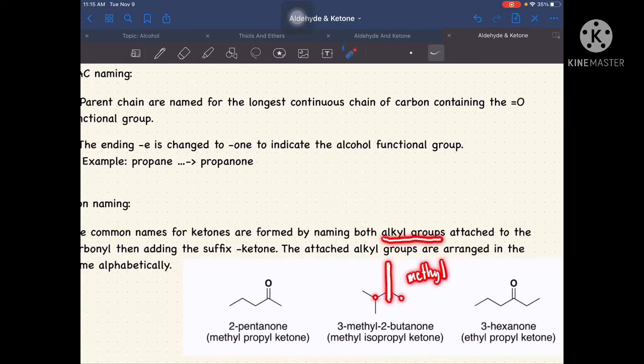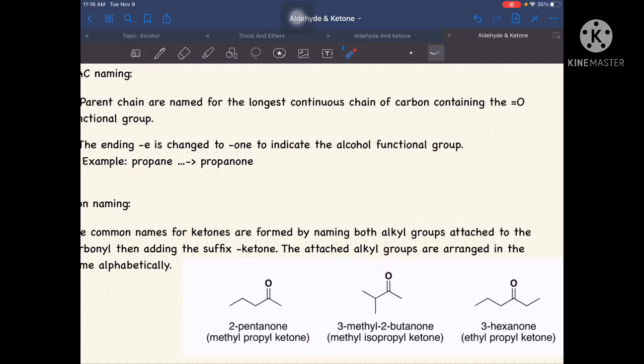On our left side, we have 1, 2, and a substituent, so we make it an isomer. We just count the carbon atoms on our left side. We have 3 carbon atoms, so that is propyl. Then we add iso.